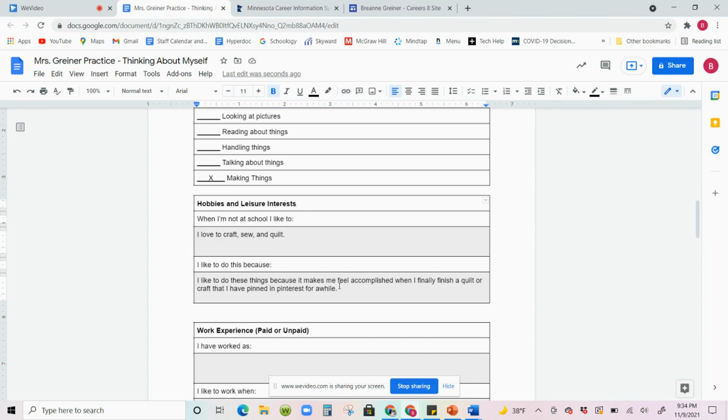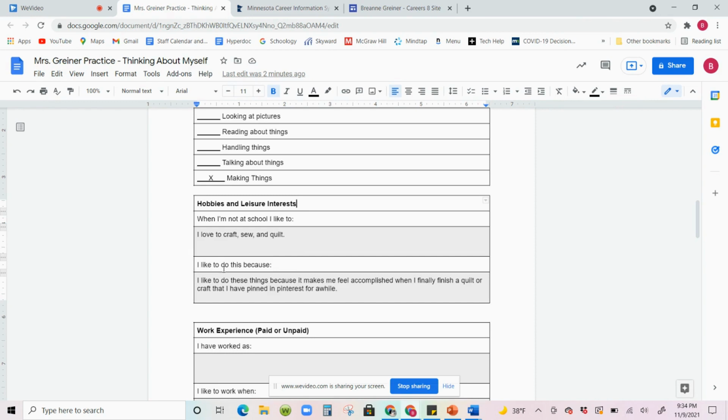Are you playing video games? Are you reading? Are you on your bike trying to learn new stunts? Maybe you're farming and you're working. What do you do when you're not at school? I put that I love to craft, sew, and quilt. If I have more time, I would be doing that, right? So when I'm not at school, that is what I love to do.